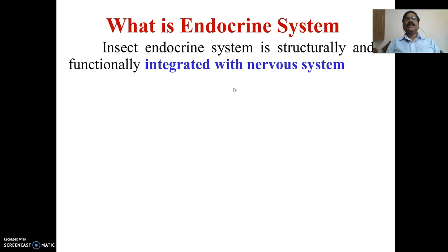These are the glands, or the systems, which influence various biological activities in the insect. This endocrine system is structurally and functionally integrated with the nervous system. So the nervous system and the endocrine system are integrated with each other and influence various biological activities in the insect.